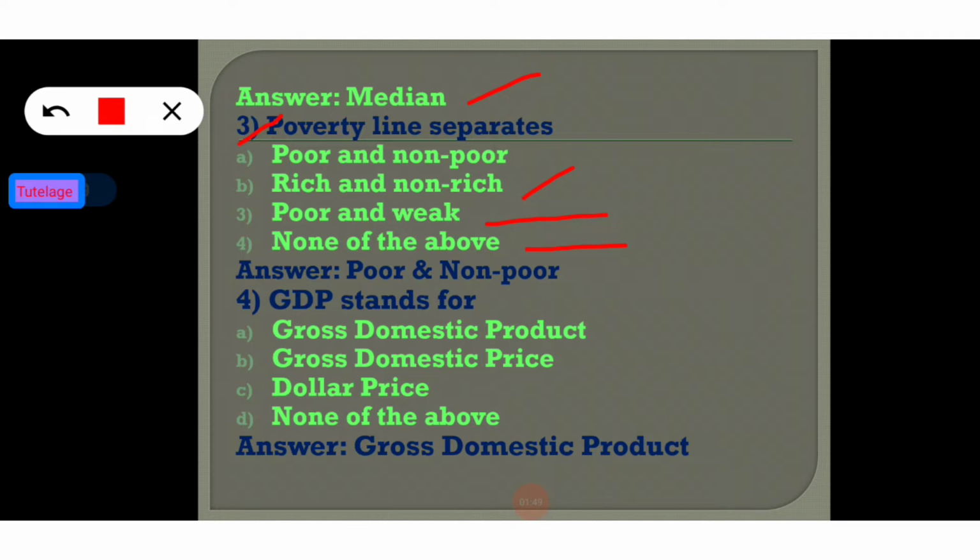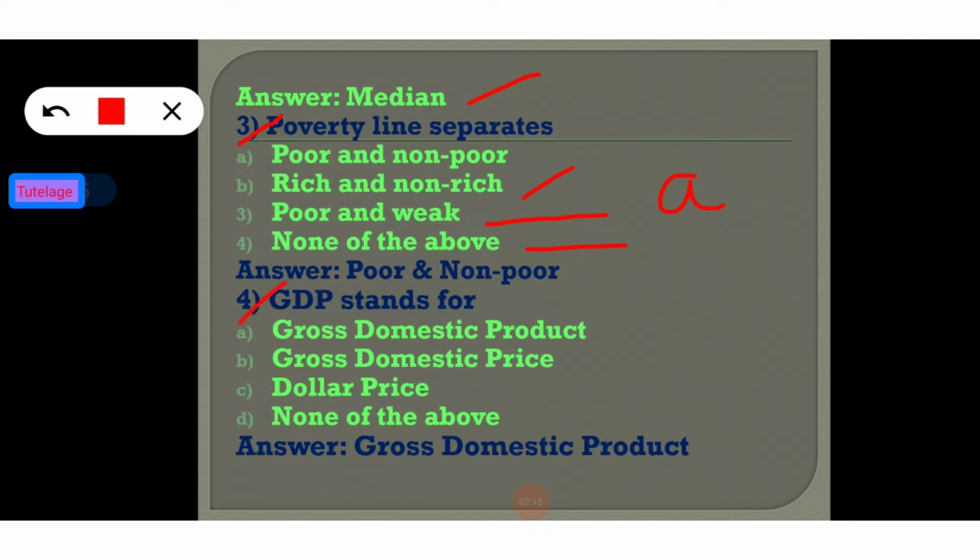Poverty line always indicates poor and non-poor individuals in a society. So it separates poor individuals and non-poor individuals. Clear? Now going to the next question. Option A is the correct answer for this particular question.